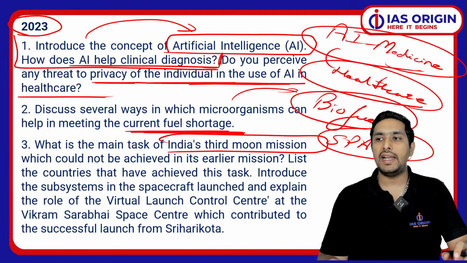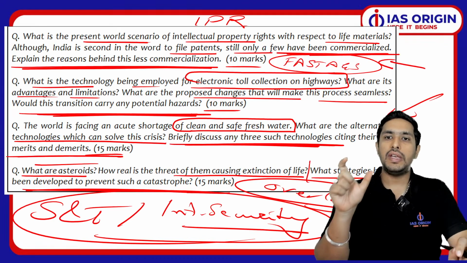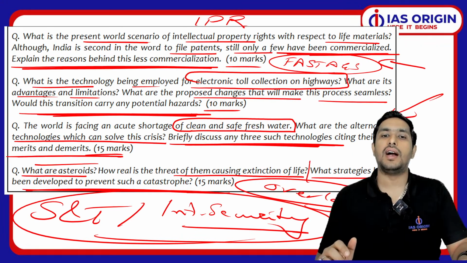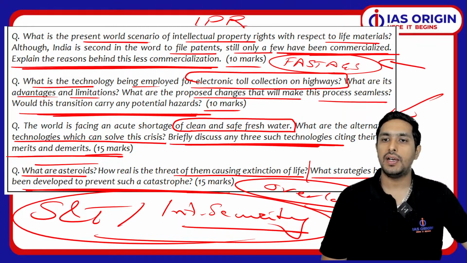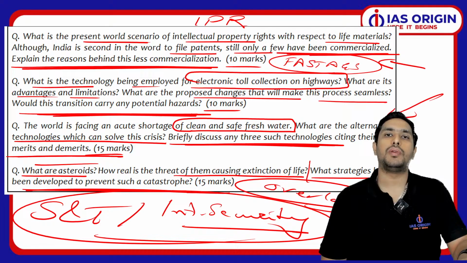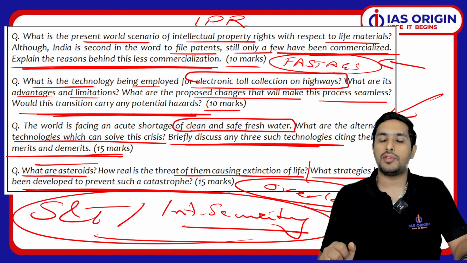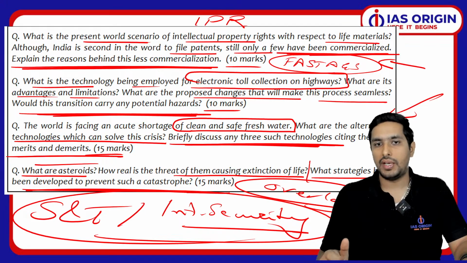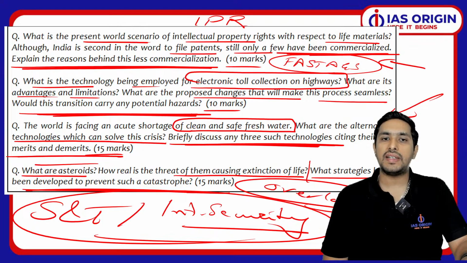So in the end, of course, we'll be focusing on all the important themes. Don't worry about that. We have to be very clear that if any new technology is coming, if we are seeing any new age technology, how exactly can we decode that? How exactly can we understand from that? That is of course very much a fast tag. It's a new age technology. So we got to know how we do that. This precisely is a point of much importance for us.